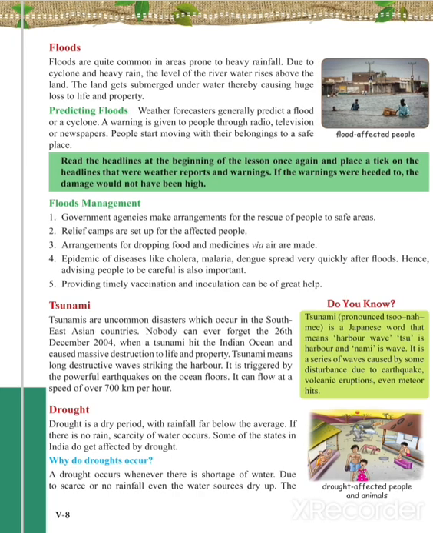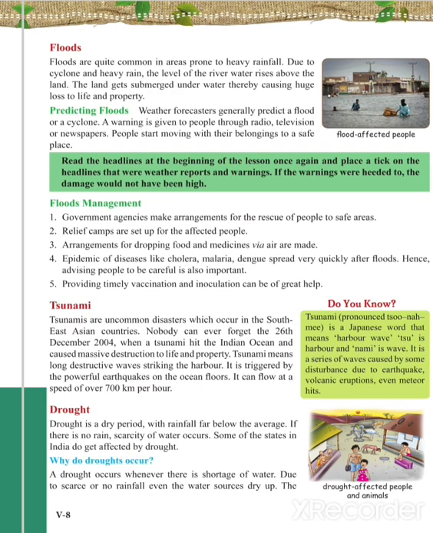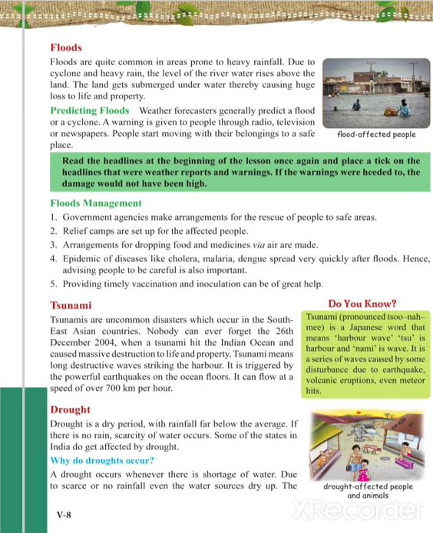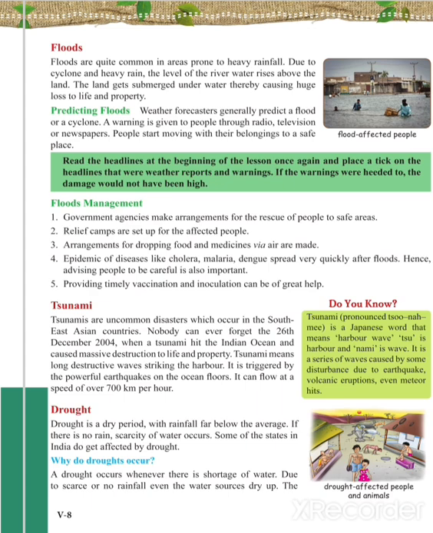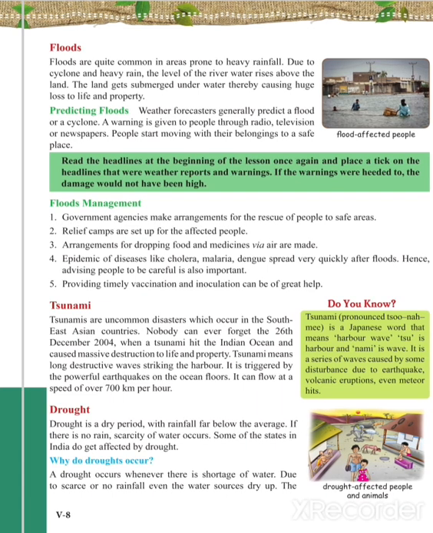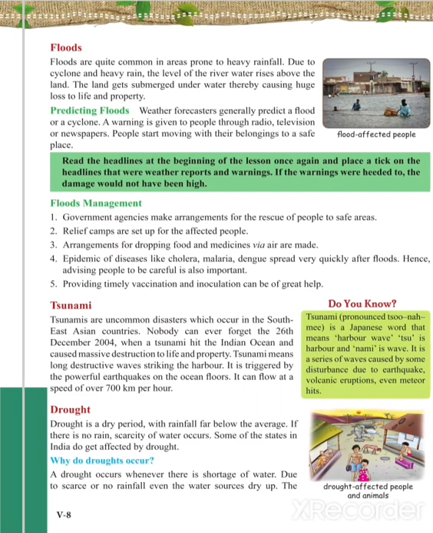Hence the crops die and there is shortage of food. Livestock and other animals also die because of water scarcity. In severe drought, people may die because of shortage of food. There may be widespread disease due to famine, leading to an epidemic.